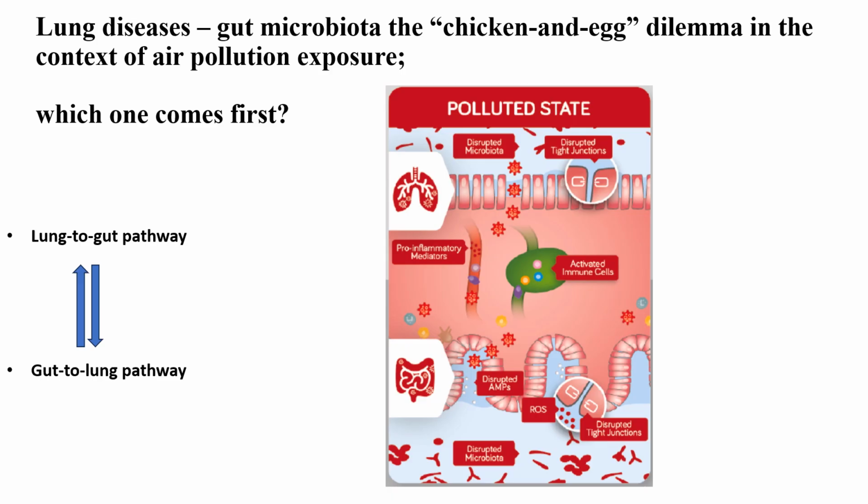But how can these pathways work in the context of air pollution? We know that, for instance, respiratory diseases following exposure to air pollution can cause the same underlying mechanisms like inflammation, oxidative stress, and also dysbiosis in lung bacteria, that can cause systemic effects like systemic inflammation, and that can cause changes in gut microbiota.